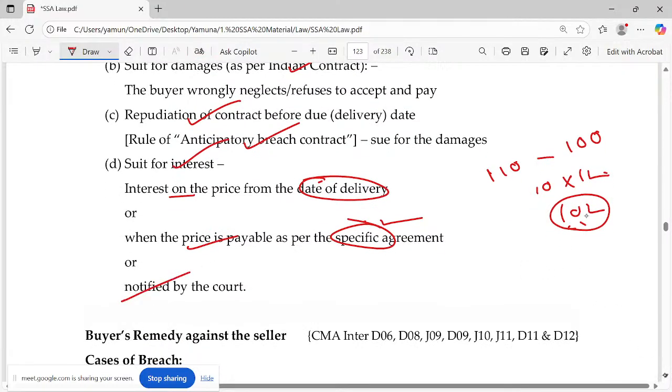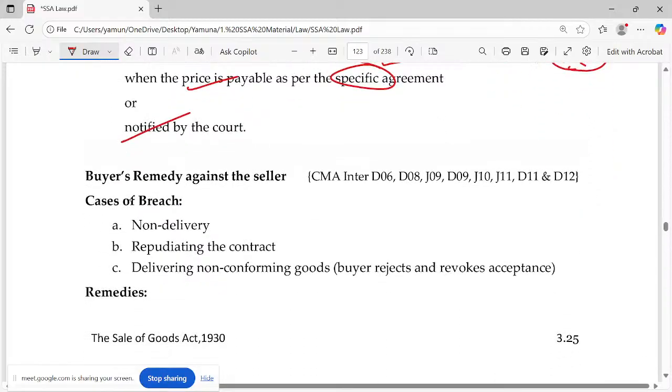See, this is talking with respect to the unpaid seller. Actually, it's a remedy for the unpaid seller. What rights can be executed? But what about the buyer's remedy against the seller? The seller says he will not deliver the goods, or he will repudiate the contract, or the delivery is not with respect to the goods which I ordered, non-conforming goods.